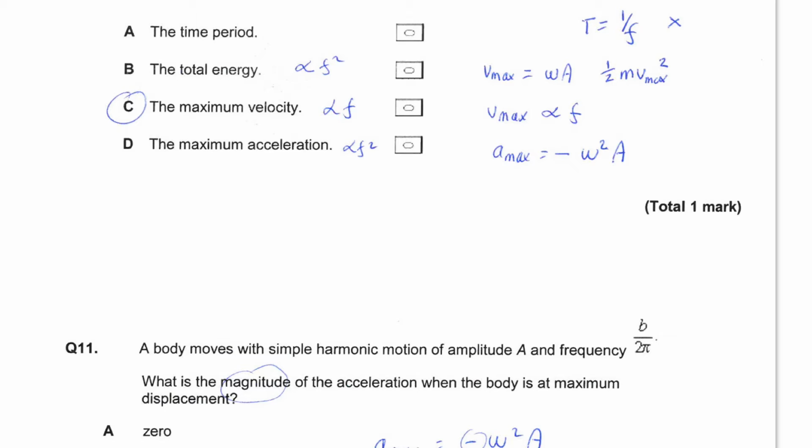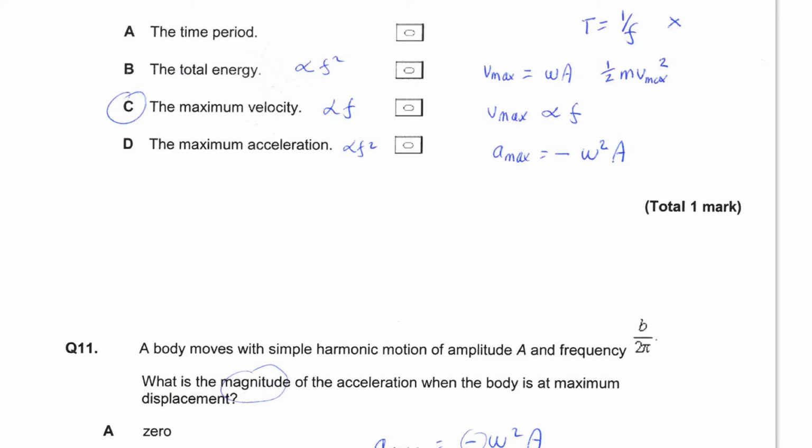To answer this question, you need to think about the relationships between variables, and that's likely to be best achieved by using equations which are available to you on the data sheet. So first of all, what would be the consequence on the time period of doubling the frequency? Well, the time period is the reciprocal of the frequency, so doubling the frequency would halve the time period, so this is simply not correct.